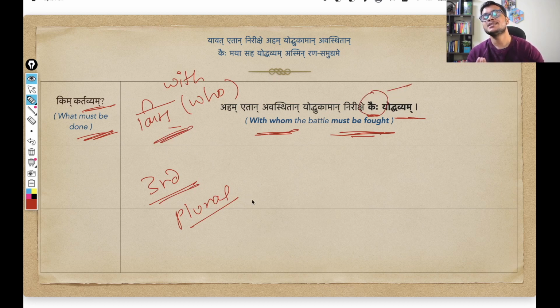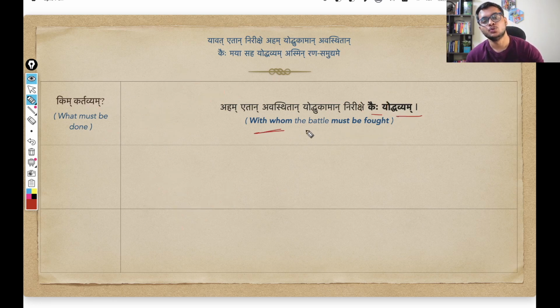So in third case plural, this kim changes into kahi. Because the implied sense here is that Arjuna is saying, I must observe all those Kaurava warriors with whom the battle must be fought. So, kahi yodhavyam, with whom the battle, again, this is implied here. We know the context already. With whom the battle must be fought, yodhavyam. This is the sense here. Okay, and with this, let us move on.